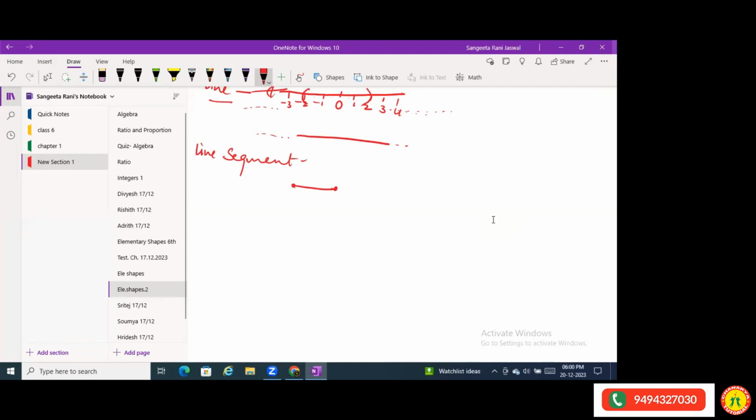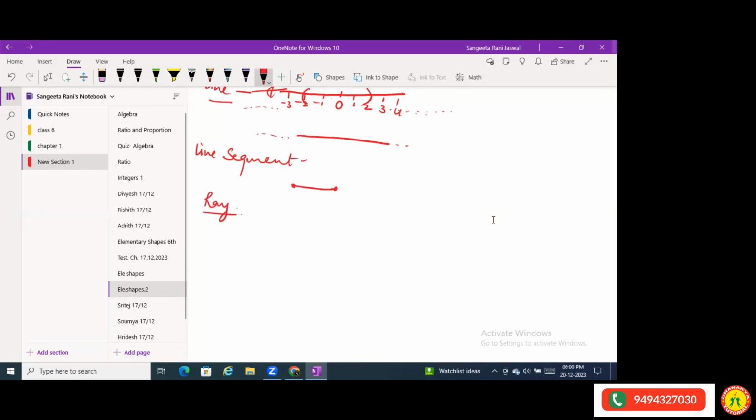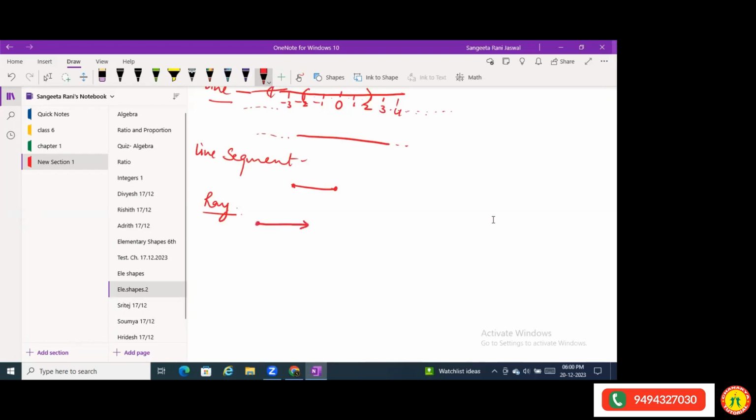Then what about a ray? Adrit will tell me what is a ray. A ray has one endpoint, and on the other side it can extend to infinity. Yes, it has a starting point and it goes on. It has no end point. For example, sun rays. The sun is the starting point. The sun emits rays and they go on in all directions. So it has a starting point and no end point.